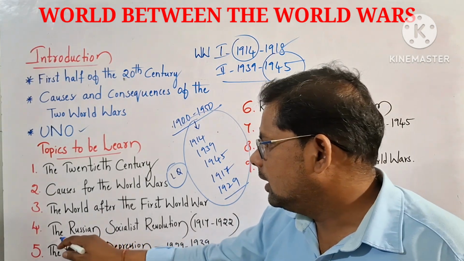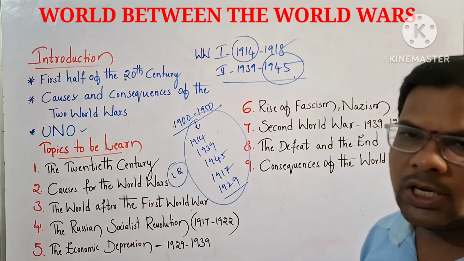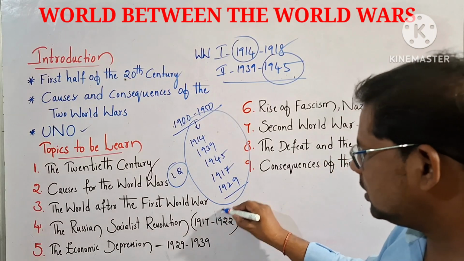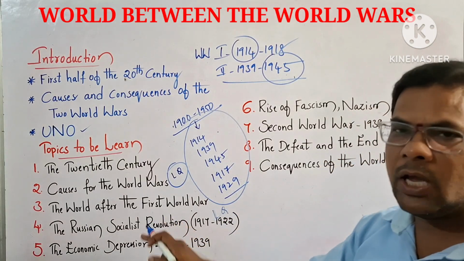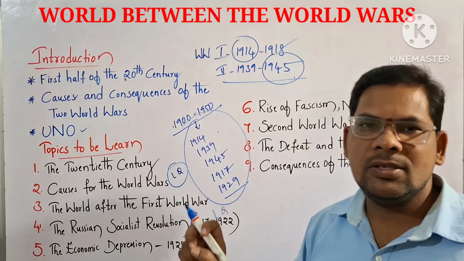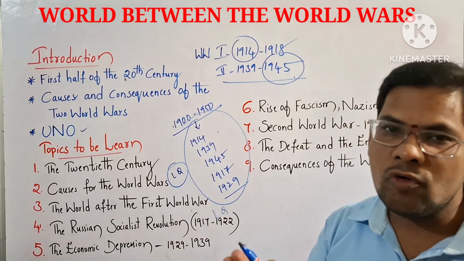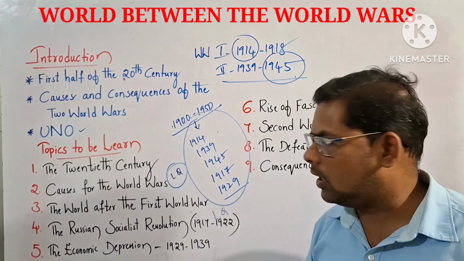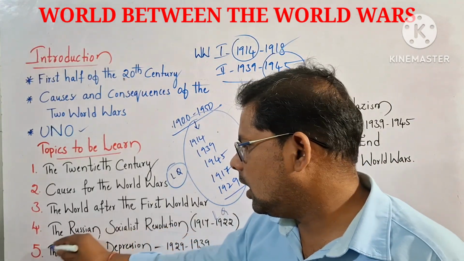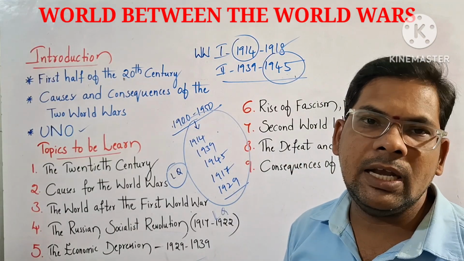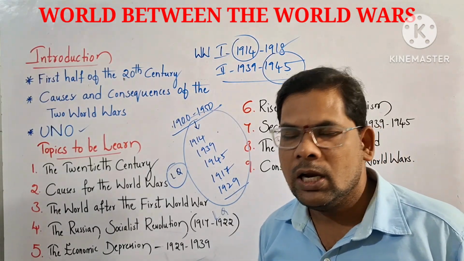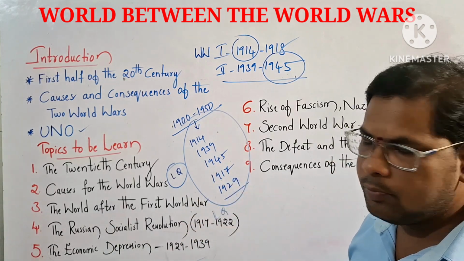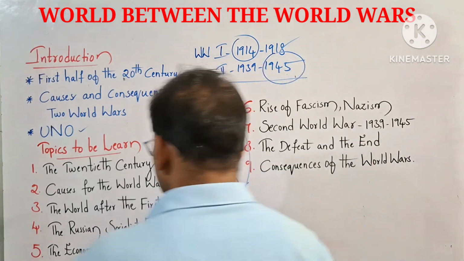Next, fourth topic, the Russian Socialist Revolution. It was from 1917 to 1922. One more long question answer here. There is a chance to be asked to explain the Russian Socialist Revolution. How Russia became USSR, that we have to learn in this topic. And one of the important topics here is the Great Depression. It is from 1929 to 1939. What is the Great Depression? What occurred in this depression? We have to see. This is the fifth topic.